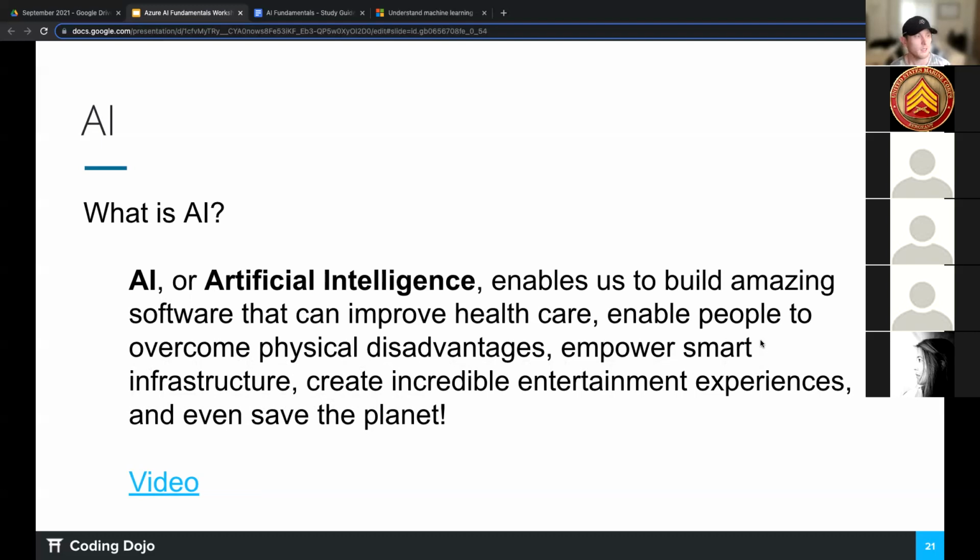There are some really cool things. We can empower smart infrastructure and incredible entertainment experiences, when and if we get to the NLP section and we're dealing with natural language processing. There's this really cool thing with the Oculus VR headset where we use AI to make it feel like you're in a game and you can respond, and you're talking to some computer and it is talking back, right? It's processing what you're saying and giving you information back as if you're having a conversation with somebody who just doesn't exist, which is really, really cool. And AI can save the planet.